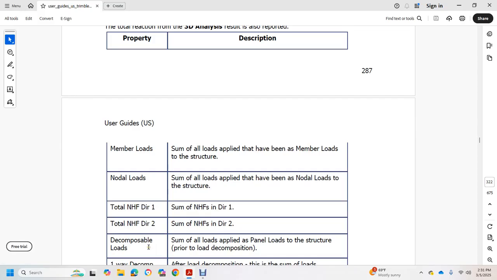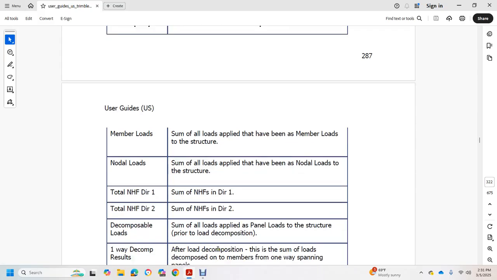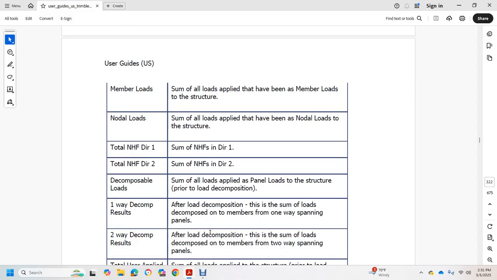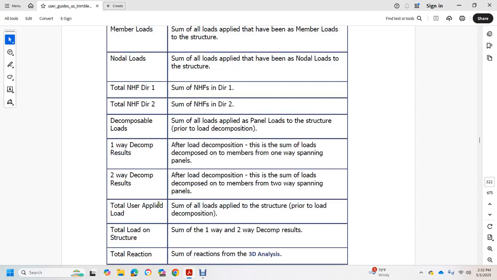Decomposable loads, property: sum of all of the loads applied with the panel loads on the structure prior to load decomposition. One-way decomposition results: after load decomposition, the sum of the loads decomposed onto the members of the one-way spanning panels. Two-way decomposition results: after load decomposition, the sum of the loads decomposed onto the members of the two-way spanning panels. Total user applied load: sum of all of the loads applied to the structure prior to load decomposition, the total load on the structure.